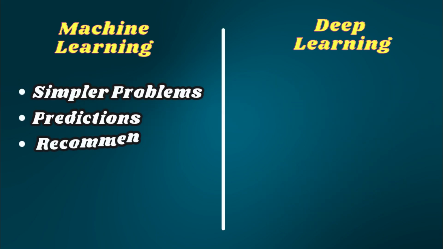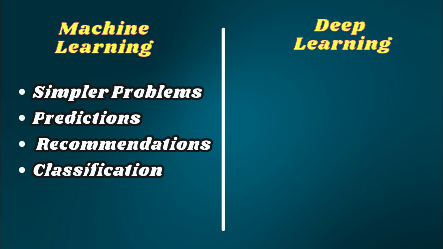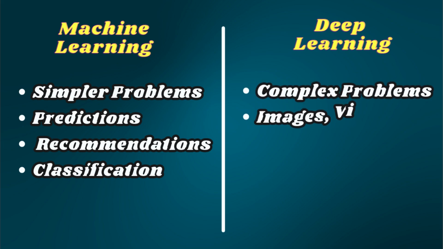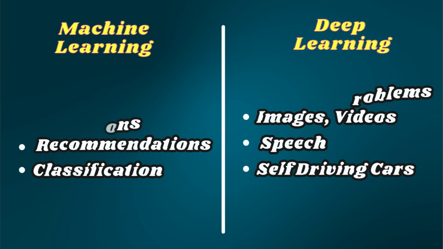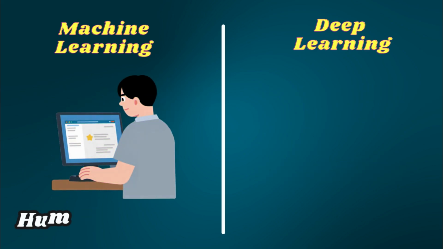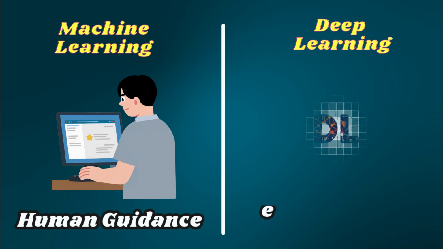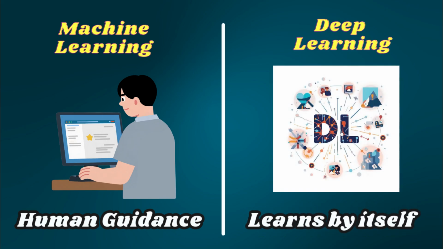Use machine learning for simpler problems, predictions, recommendations, classification on tables. Use deep learning for complex problems, images, video, speech, and self-driving cars. In short, machine learning learns with human guidance. Deep learning learns by itself, at scale.